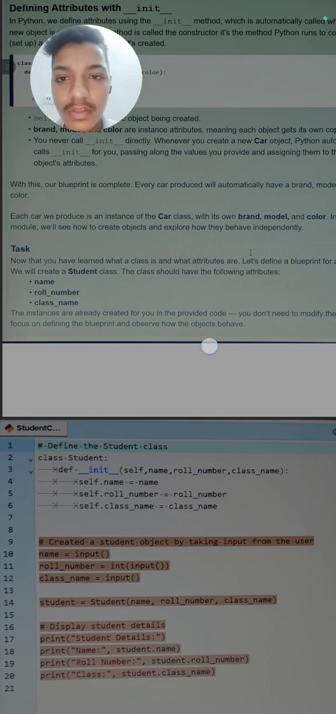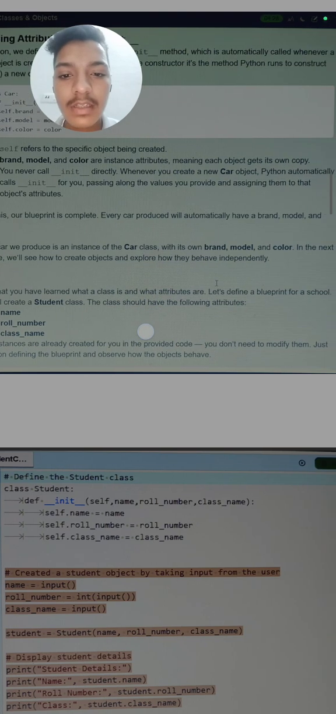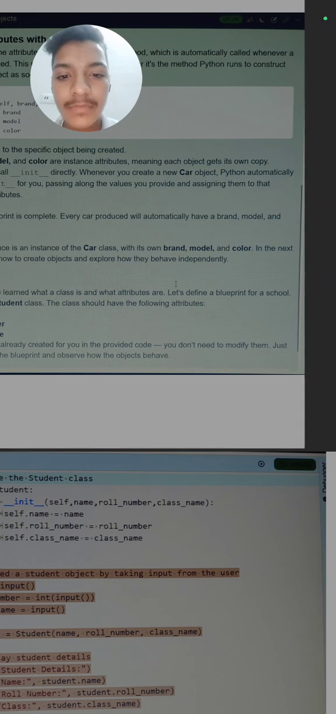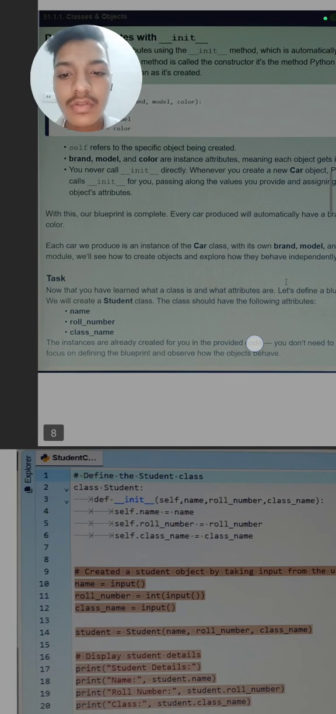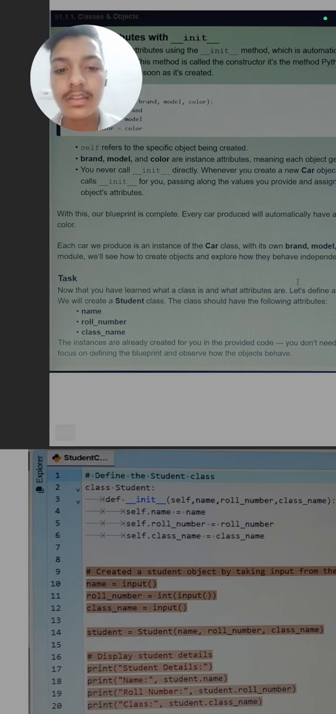Now we will solve our first question. What is our task? Now we have learned what a class and what attributes are. Let's define a blueprint for a school. We will create the class Student. So now our task is to create a class named Student, just as we created a class named Car. The class should have the following attributes: name, roll number, and class name.